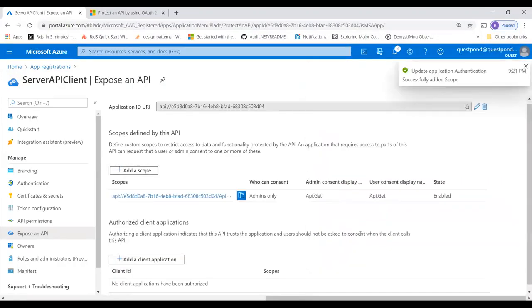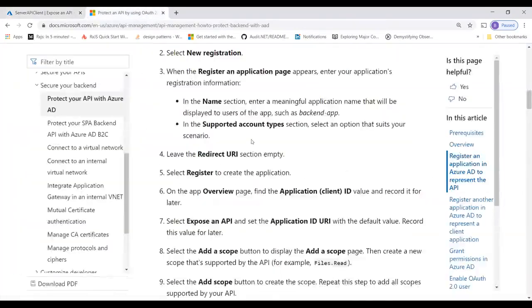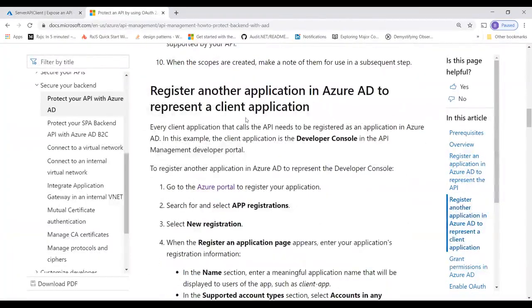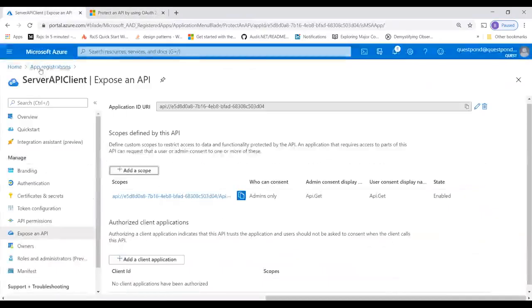So a scope in a client means that he's saying that yes, I want to expose an API, but from the API I can create two or three scopes: API.crud or API.justRead, API.update, and so on, right? So there it is. This scope has been created. Let's go back, right? Now register the other application, register the client, right? So I'm going to go now to the other application.